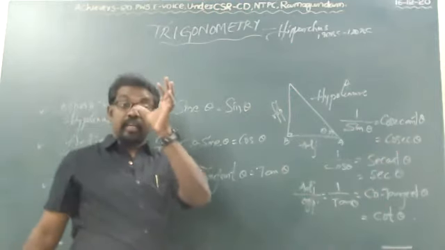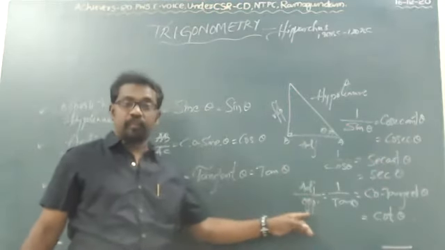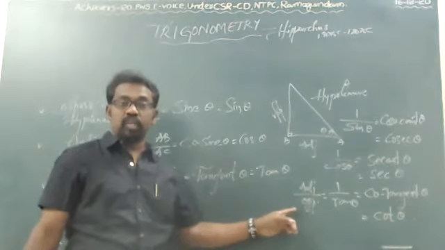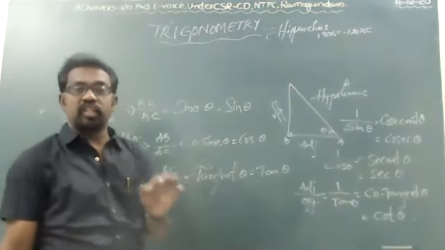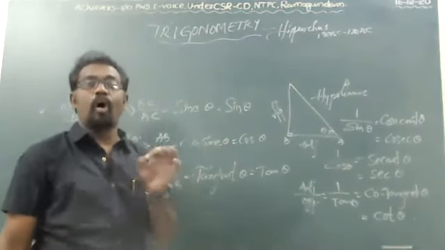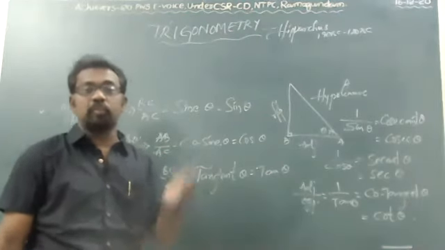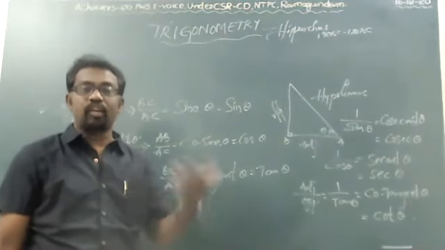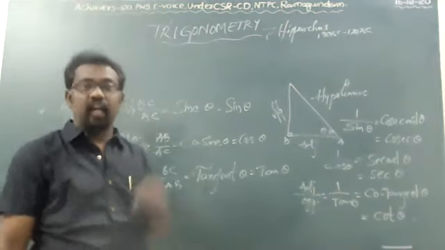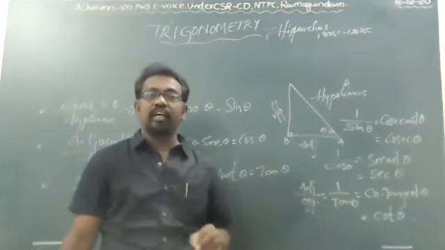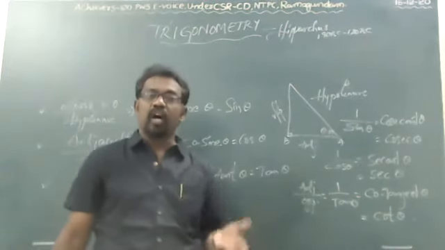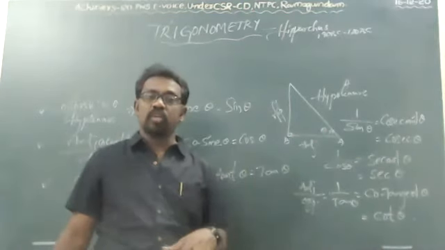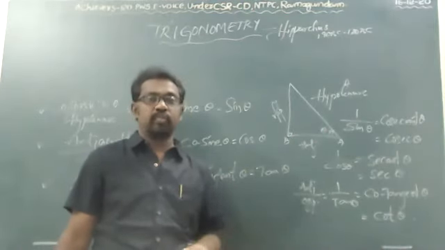Adjacent by opposite is known as cot theta. Adjacent by opposite we can also call 1 by tan theta. Nothing but 1 by tan theta is cot theta, or adjacent by opposite is also cot theta.